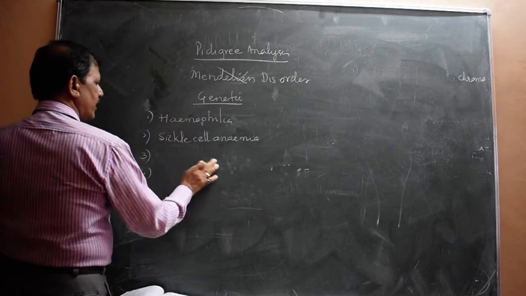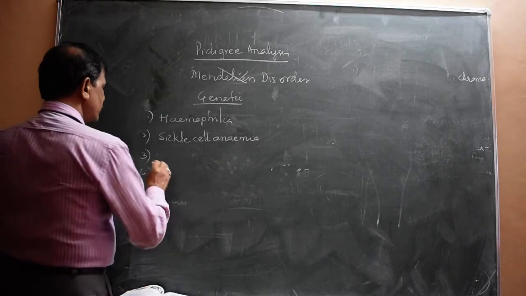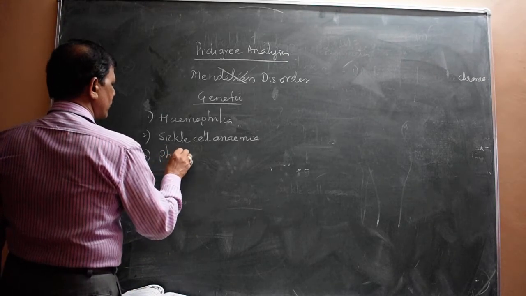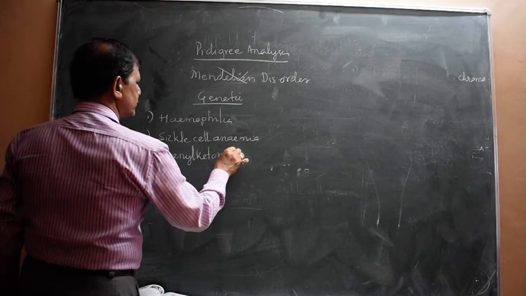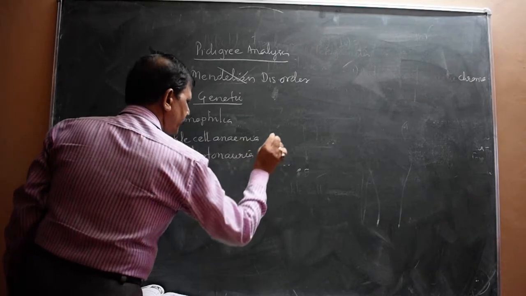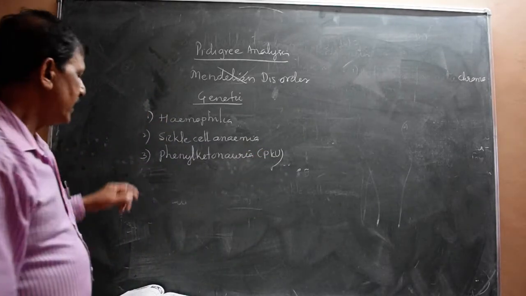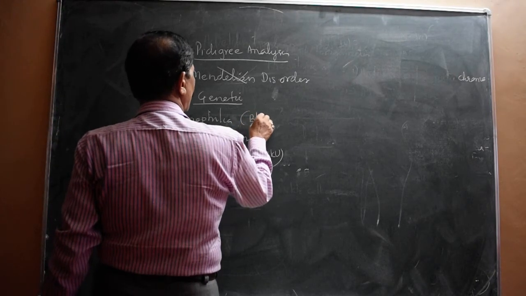And then the next one, it is only 3. Phenylketonuria, PKU.